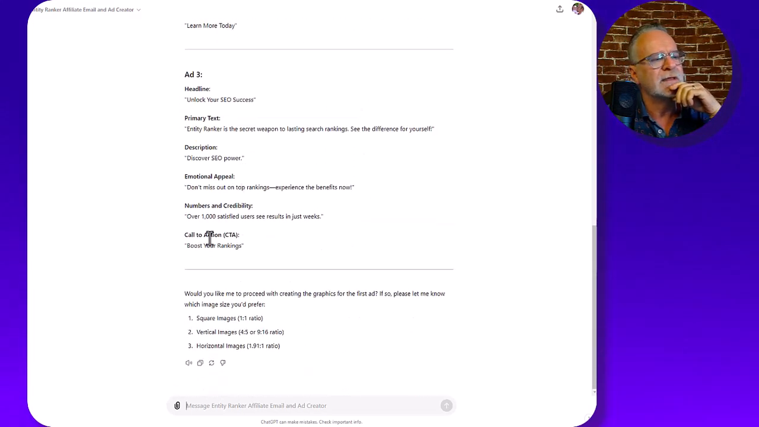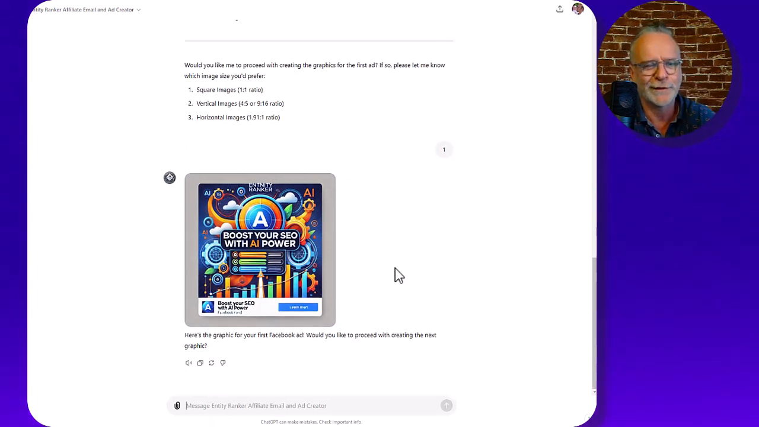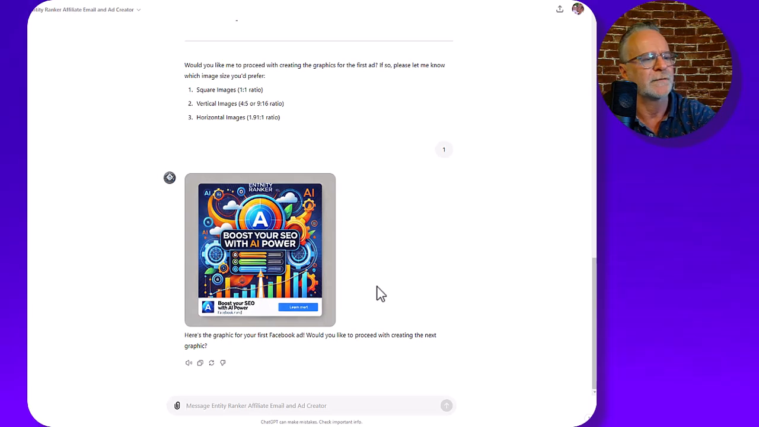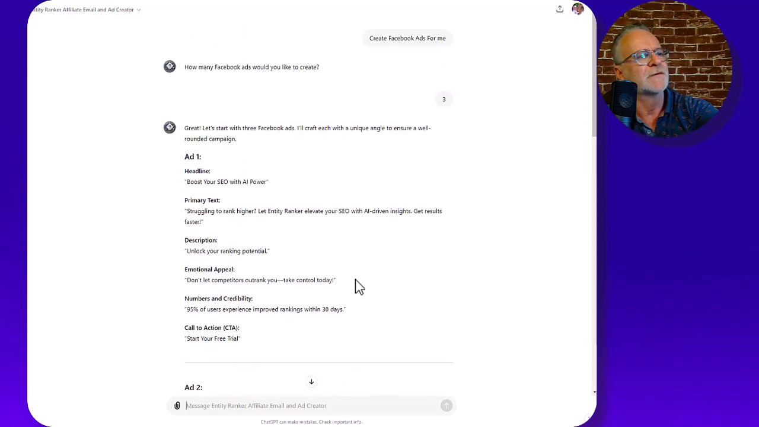And then it gets to the end. Would you like me to proceed with creating graphics for the first ad? If so, let me know which size you prefer. I'll go 1/4 square. Look at that. Are you kidding me? Here's a graphic for the first Facebook ad. Would you like me to proceed with the next graphic? Now that one suits this first ad up here.